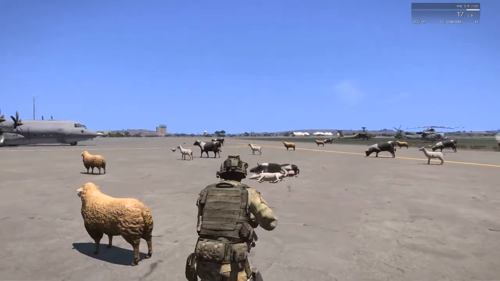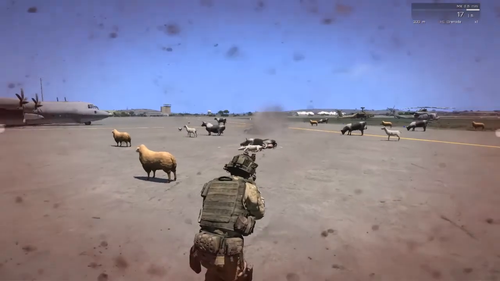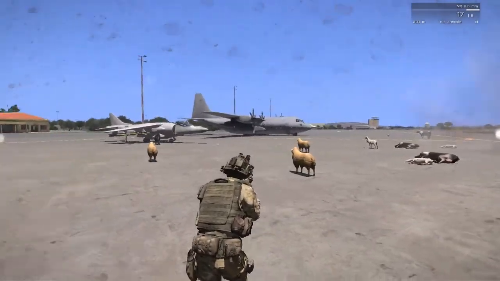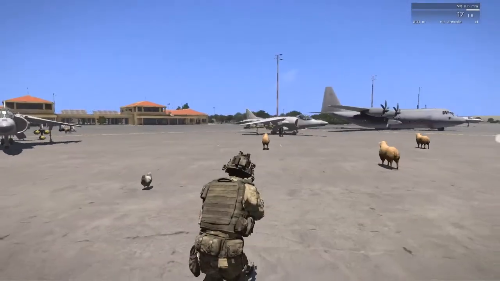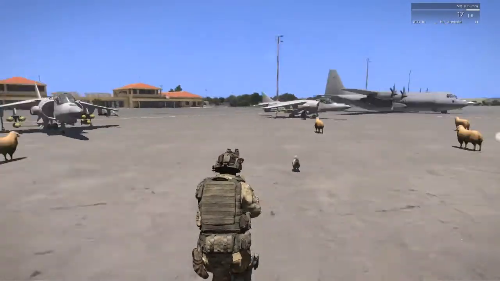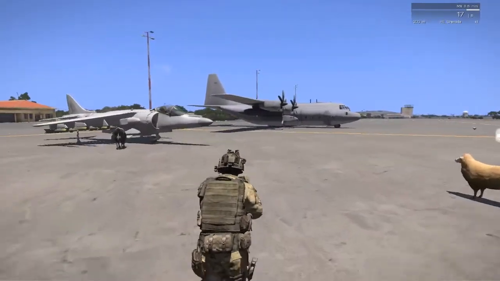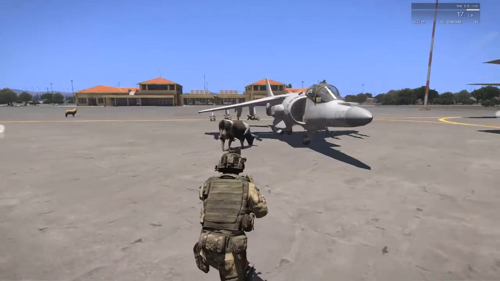Frag out. Oh. Don't let the cows steal your planes.